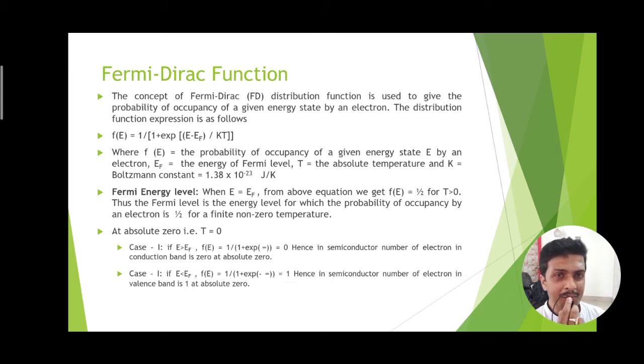But for E less than EF, that is, if the energy state is less than Fermi energy level, then at absolute 0, we see f of E is equal to 1. That means the semiconductor has all electrons residing in the valence band. That means the probability of occupancy of electron in the valence band is 1. That is the total probability under the absolute 0. So therefore, at absolute 0, as there is no free electron in the conduction band, the semiconductor behaves as an insulator. So this is an important conclusion derived from this Fermi-Dirac equation.